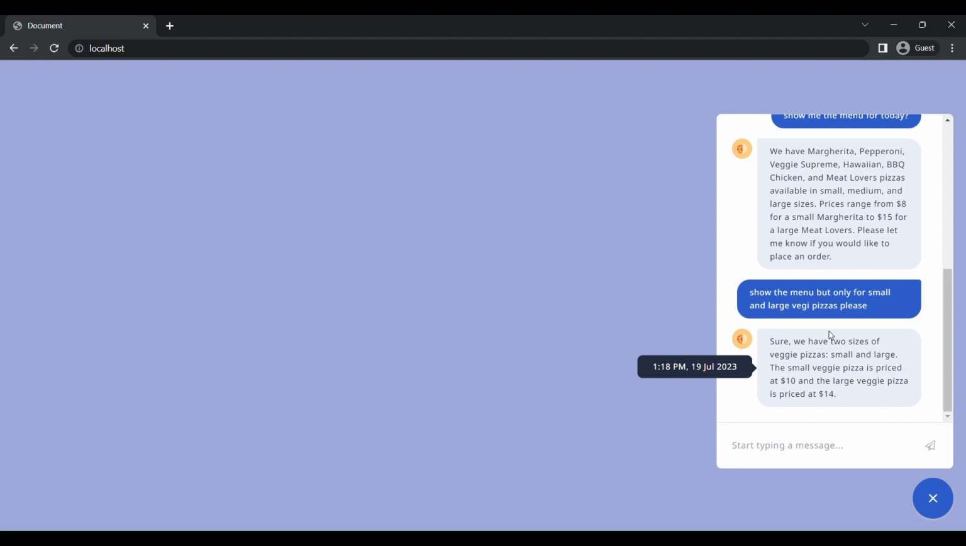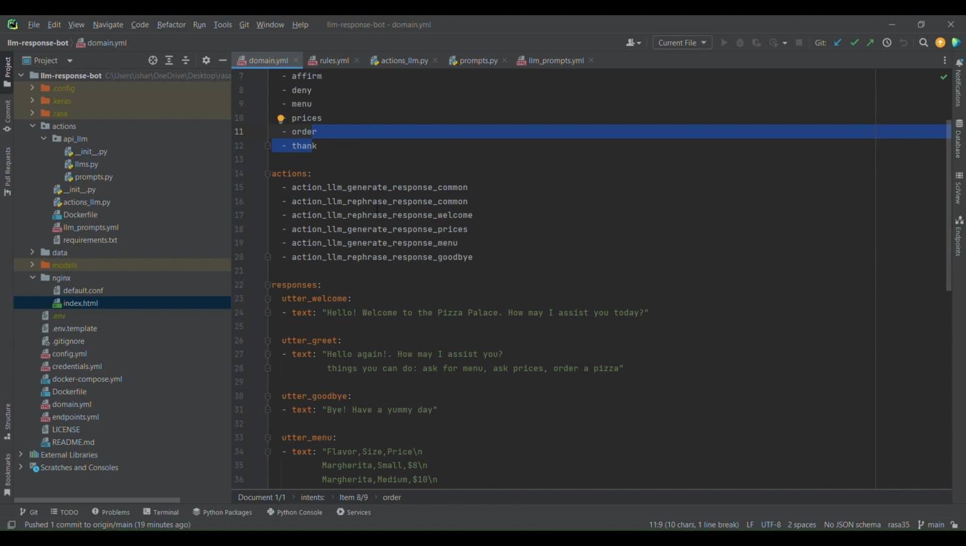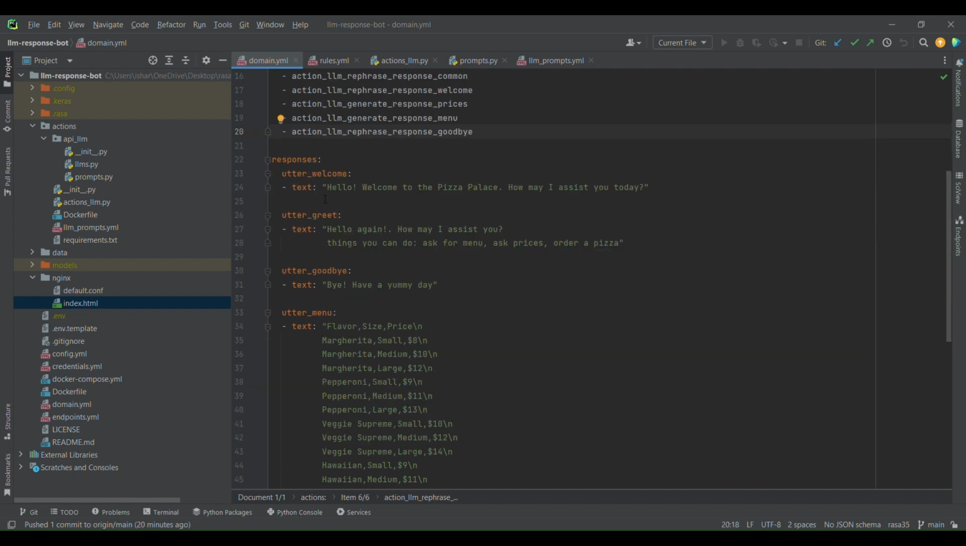So let's take a look at how this is handled in the custom actions. In the backend, like I said, there are only a few intents available. And the special thing you can see here is that there are a couple of actions. The most important actions here, I would say, are action LLM generate response command and action LLM rephrase response command. These are the basic actions used everywhere to either rephrase the existing response or generate something out of the response. Let's take a quick look at what the responses look like.